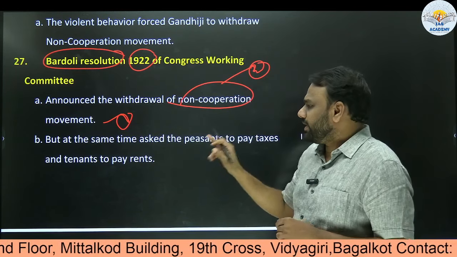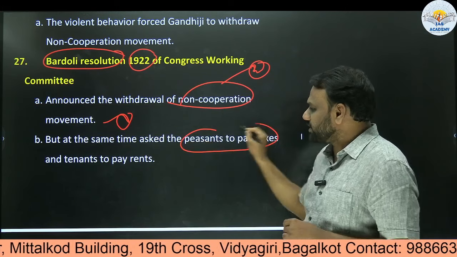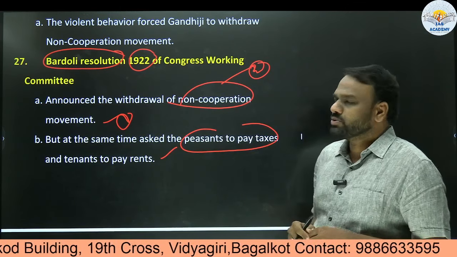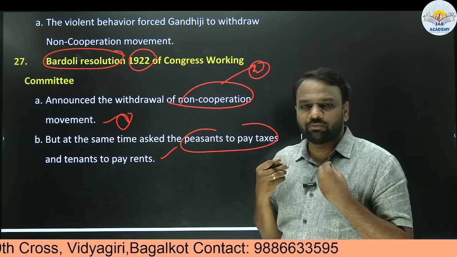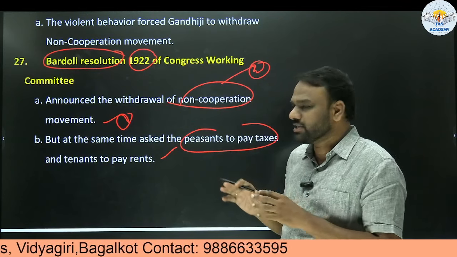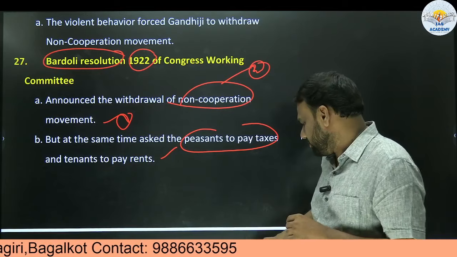But at the same time, ask the peasants to pay taxes and tenants to pay rents. So as part of the Bardoli resolution, when they withdrew the non-cooperation movement, they also asked the peasants and tenants to pay the rents and taxes.